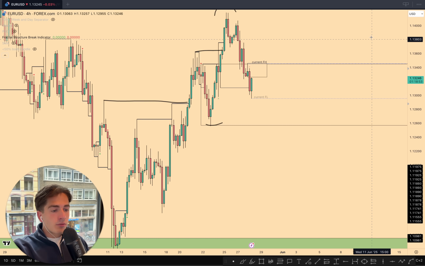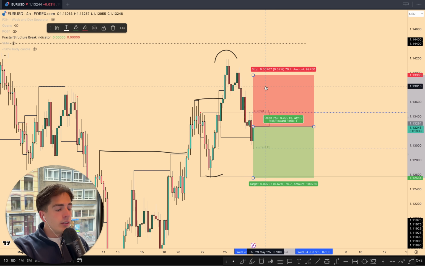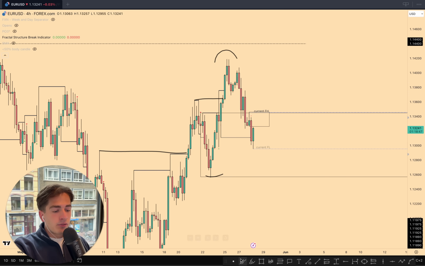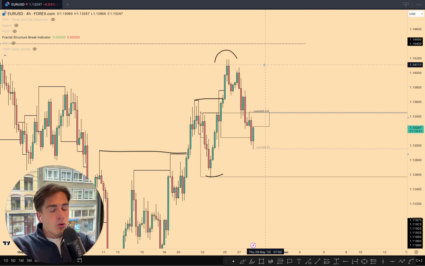And on the 4-hour time frame, I would then get into a short position, like, for example, this one over here. But not yet going to be in this. I'm going to be waiting for that daily fractal low to break, as that is the confirmation that I require to get into higher probability shorts, okay? So that's what I'm waiting for on EURUSD.